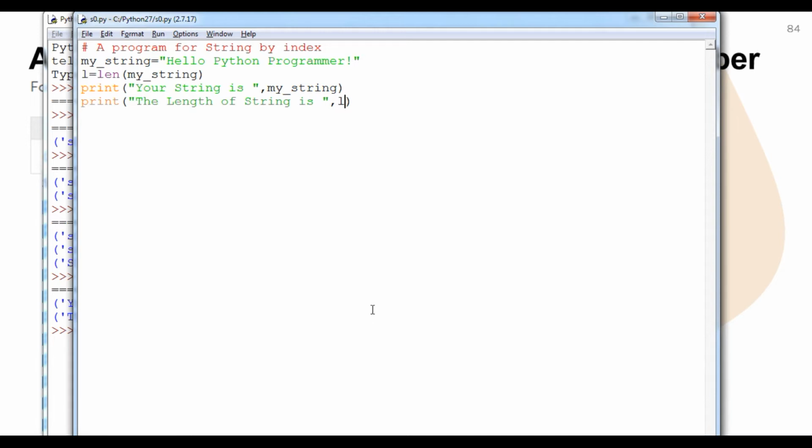It means to say till 23 we can access it, okay. So we are going to print one by one. Simply we have to use my string within square brackets, 0, okay. The same thing we will type again and again.